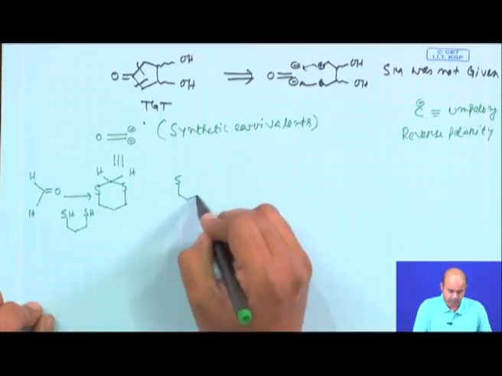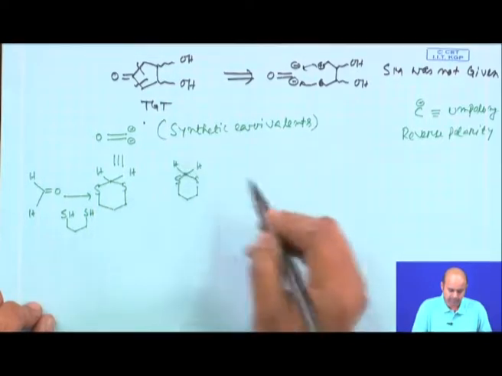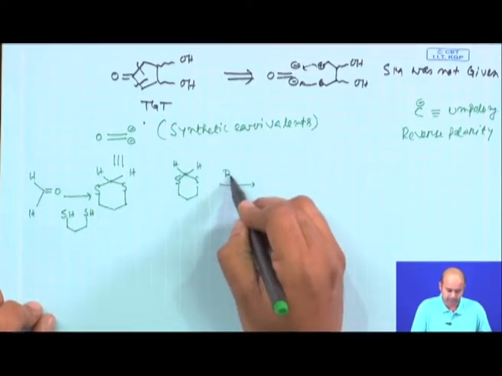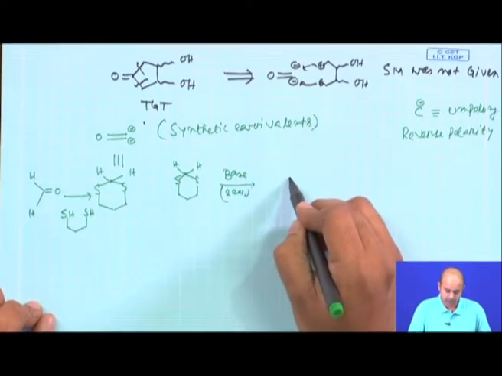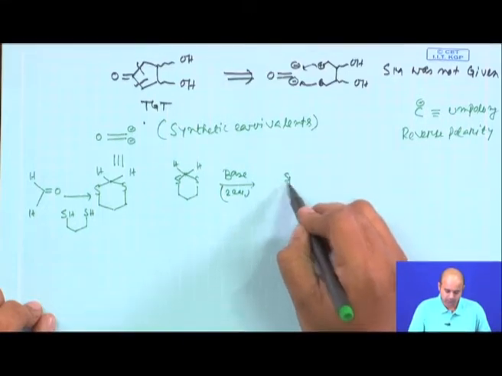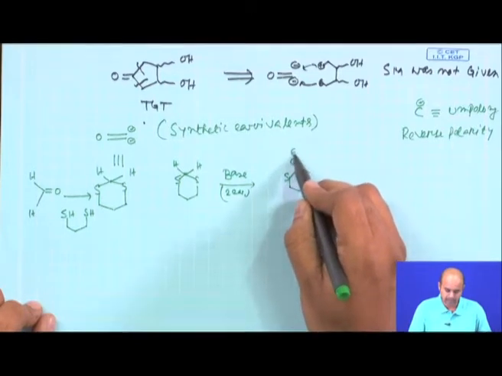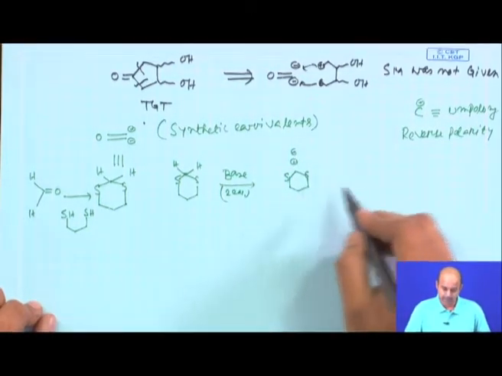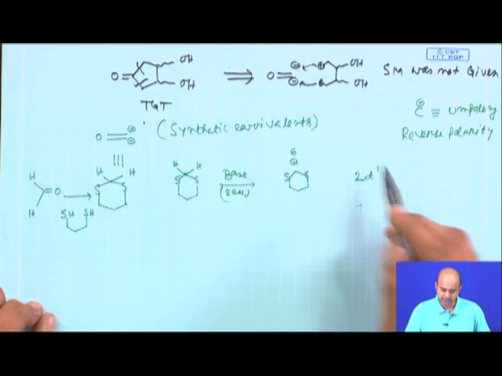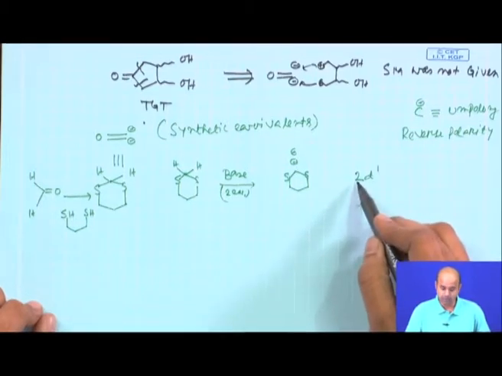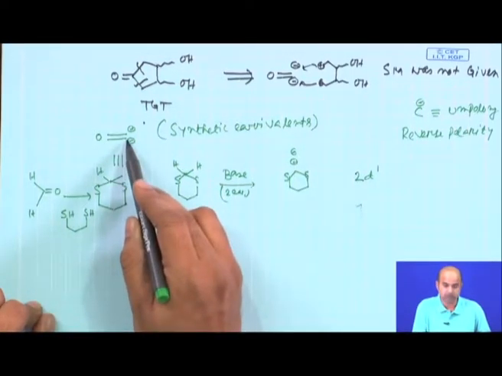If you take this 1,3-dithiane and react with base, these hydrogens are extremely acidic. You react with base, 2 equivalents, and that will give you a double anion here. Later on we will say that this kind of species is named as a d1 species, where d stands for donor, 2 means this is a doubly donor, and 1 stands for 1 carbon unit.